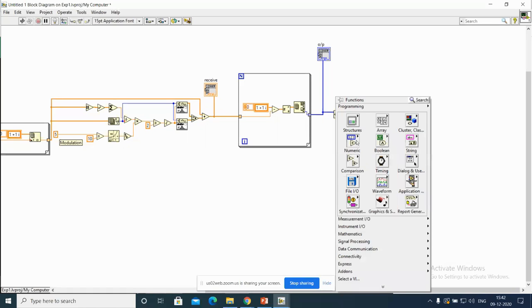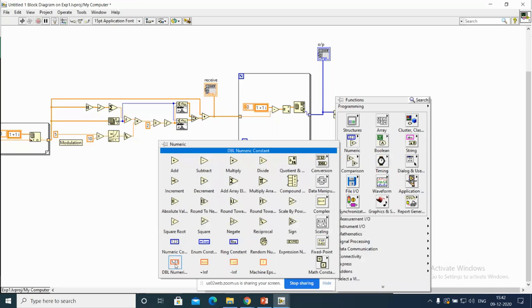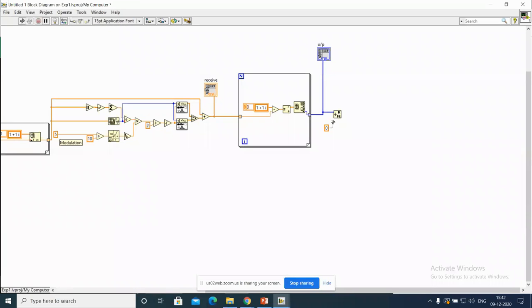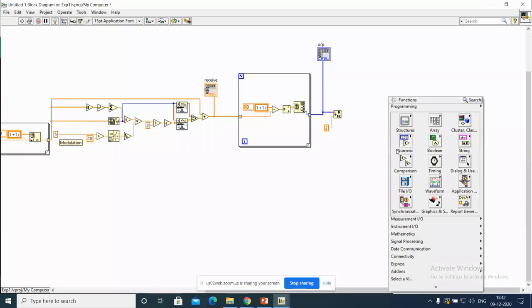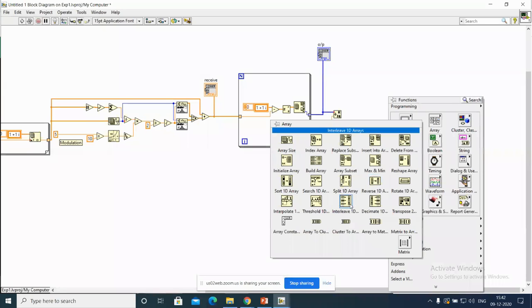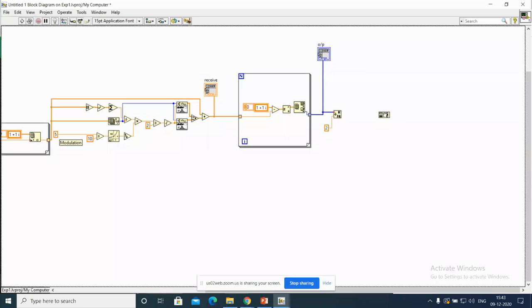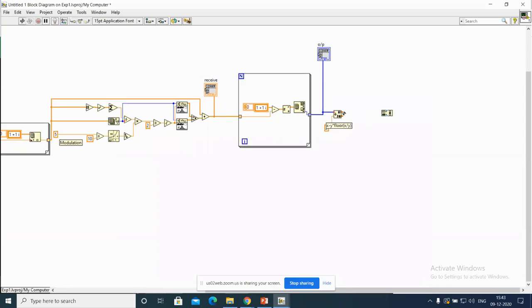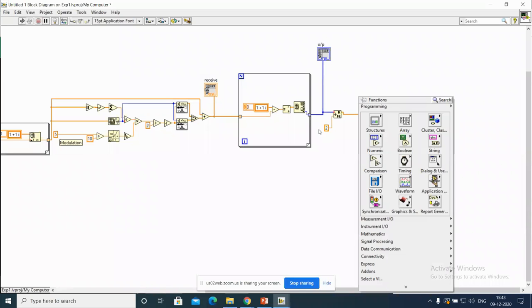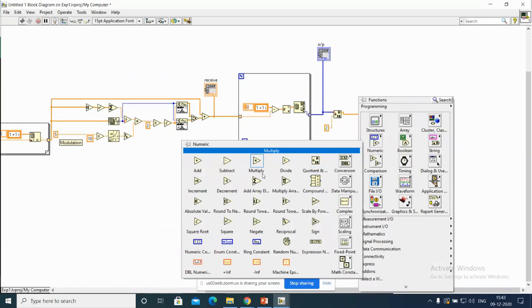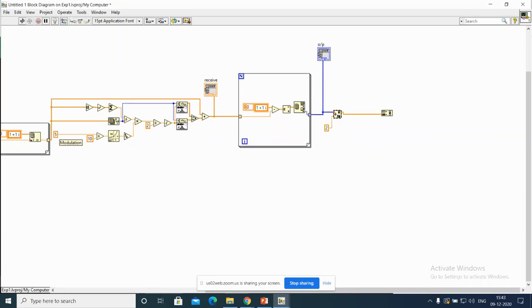The constant is 2. I'm giving 2. Here I need an interleaved array, an interleaved one-dimensional array. I already did this only once, right? Or else I can take this one.